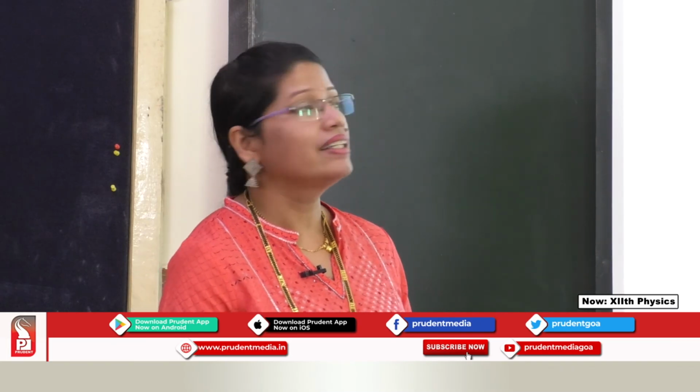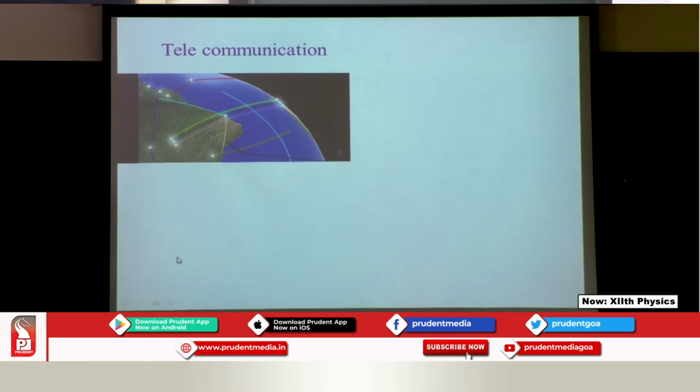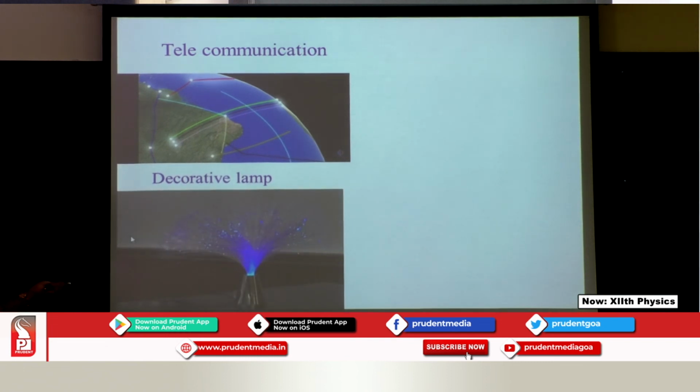As I have told you, the major use is in telecommunication. To send the audio and video signals to large distances, we make use of optical fibers. Decorative lamps. Haven't you seen this? Yes, isn't it beautiful? These fibers are the optical fibers. One end is given an electrical connection, so when you switch on, the light is transferred, and at the tips you can see it glowing.